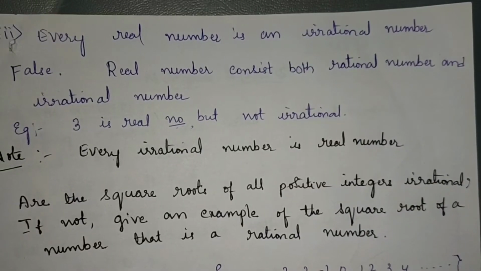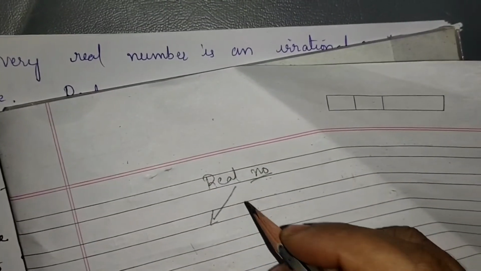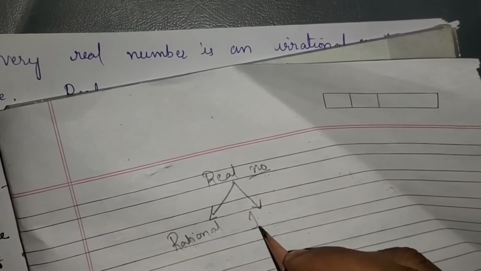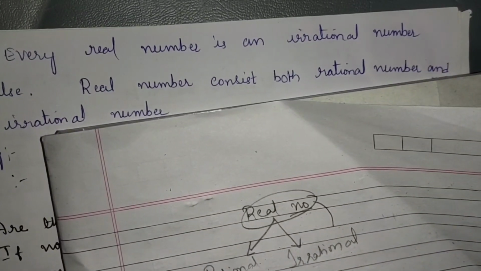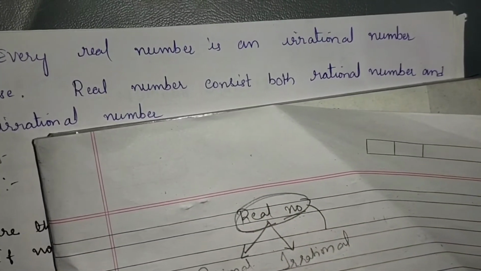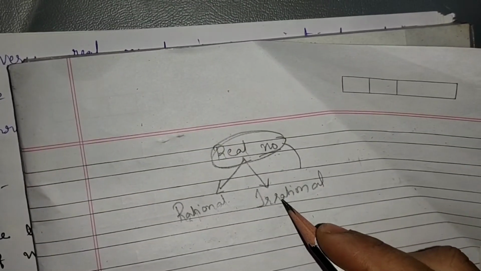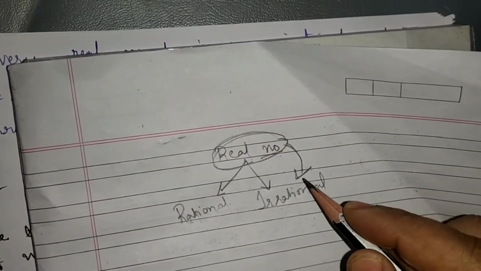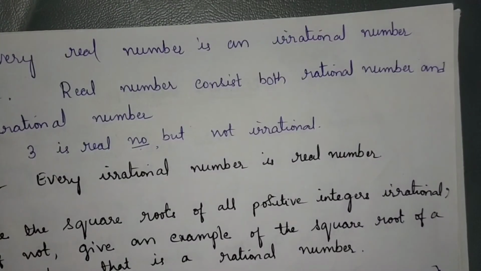Statement 3: Every real number is an irrational number. Real numbers are a set of numbers which includes rational and irrational. Here, the question is whether every real number is an irrational number. No, because a real number may be rational. A real number may be rational or it may be irrational. Every real number need not be irrational. Hence, the given statement is false.